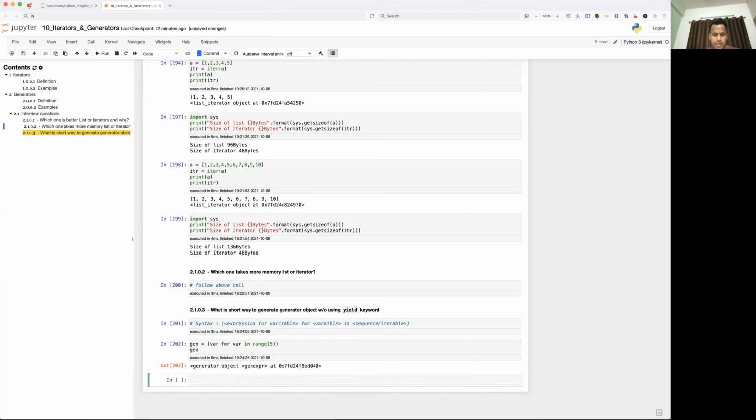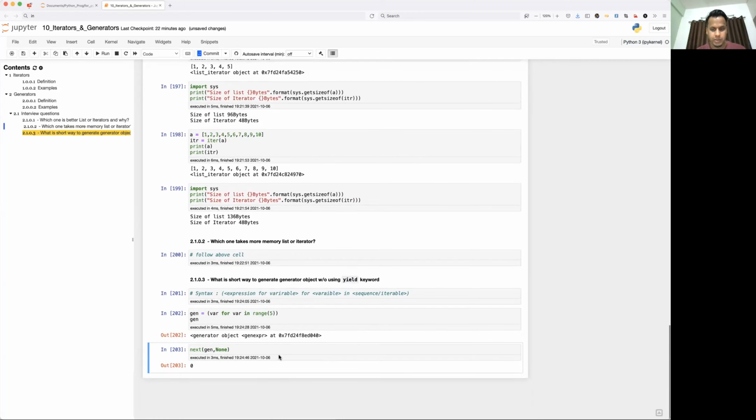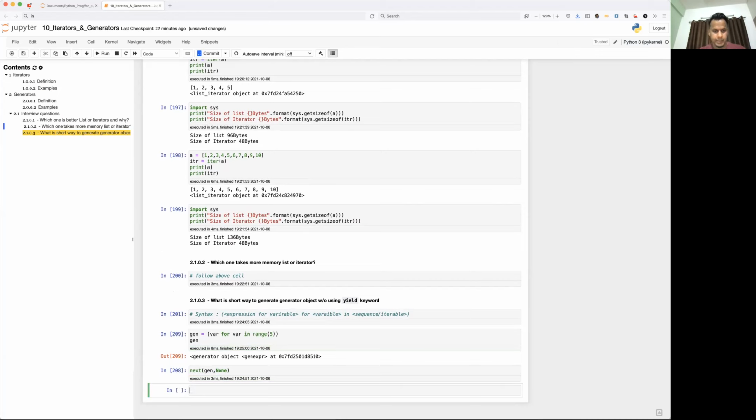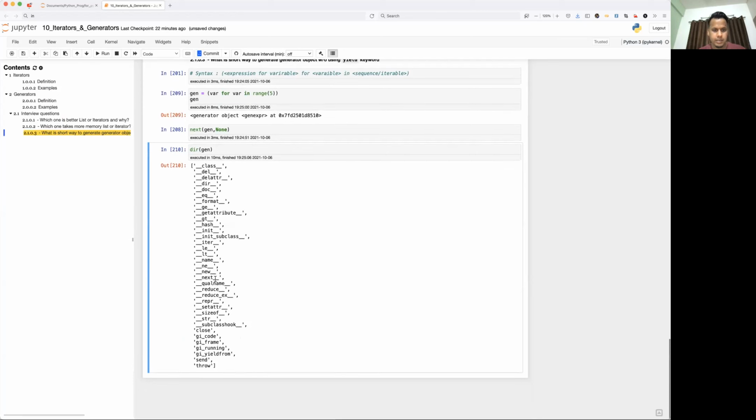Okay, now how to access the elements? Again, you can use next, keep executing, and I'm going to use the None keyword just to make sure the StopIteration exception is not coming. 0, 1, 2, 3, 4, and then 5. Okay, so 5 is no more, so that's why we are getting this now. Now I'll generate again and see what is happening. Do we have next here? You see here, the next attribute is also supported, right?